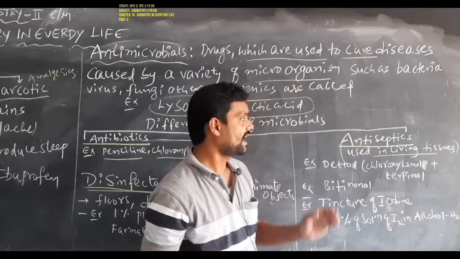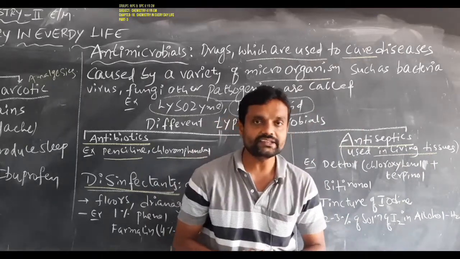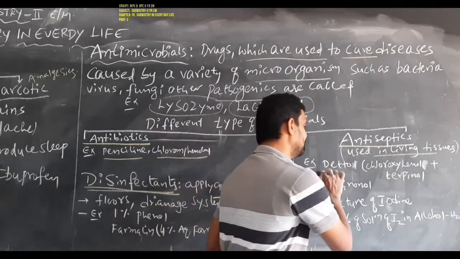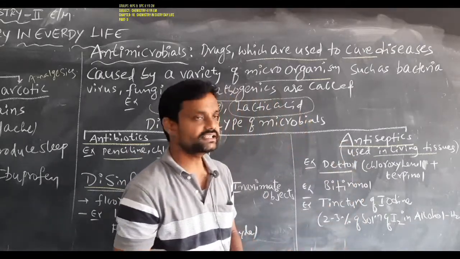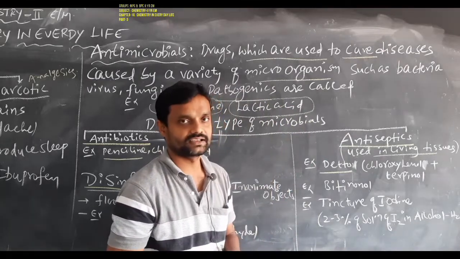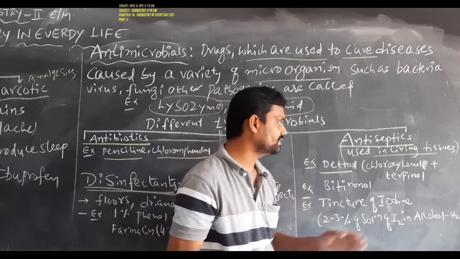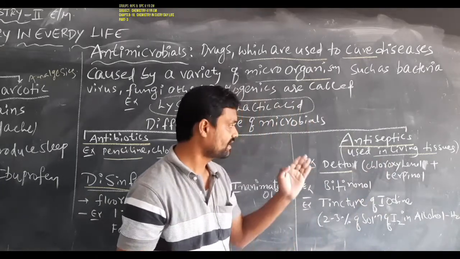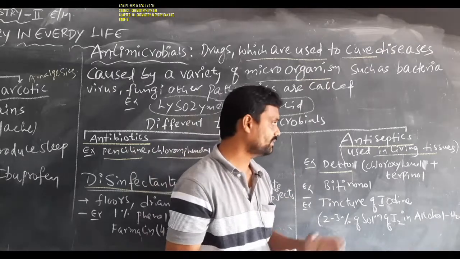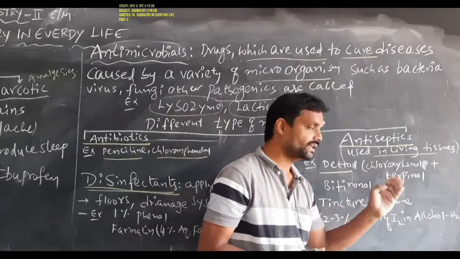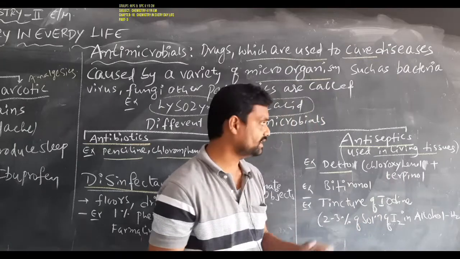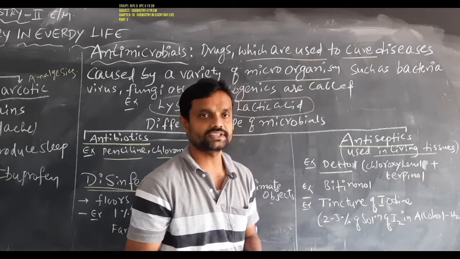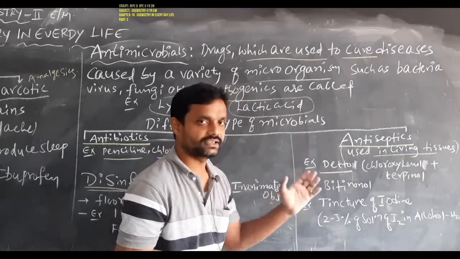Okay students, antiseptics are used on living tissues. A well-known example is Dettol. Dettol is a mixture of chlorhexidinol and terpinol. Dettol can be prepared from chlorhexidinol and terpinol. That is one example of an antiseptic, Dettol.